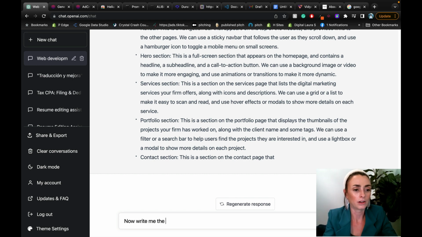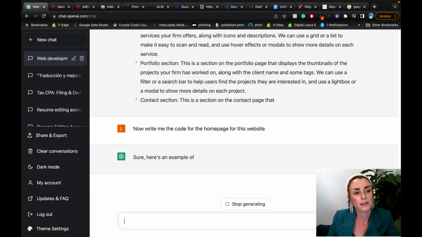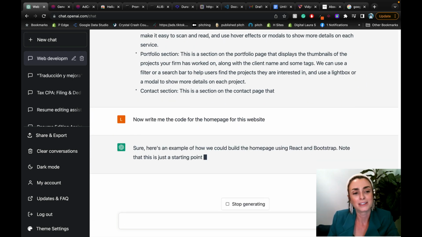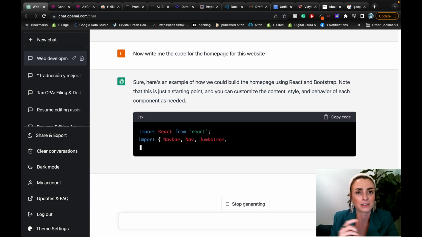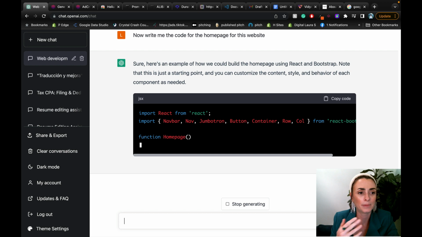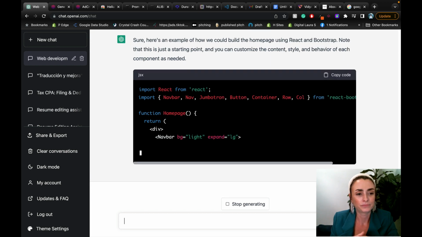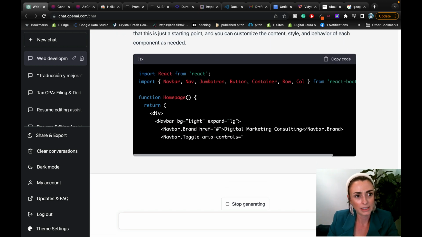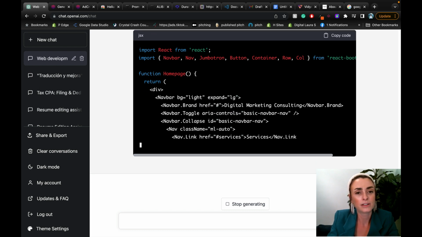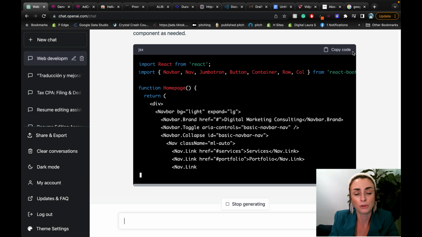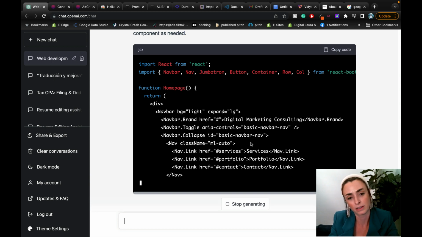Now let me see. Now write me the code for the home page for this website. Let's see what it does. Sure, here's an example of how... and see how it says here's an example. It doesn't say here's the exact code, because sometimes it'll be like I can't technically do that, but it is giving me code. So let's see, let it write out. And then it does have this copy code button here, which is really cool, so I don't have to copy the whole thing.